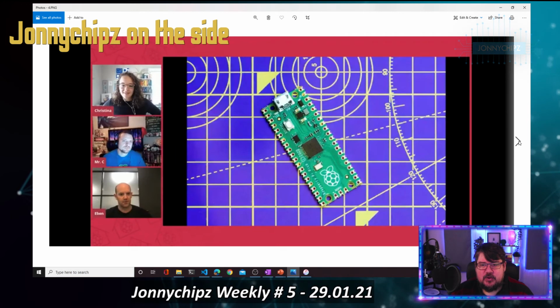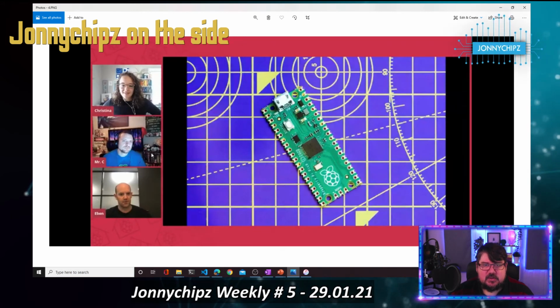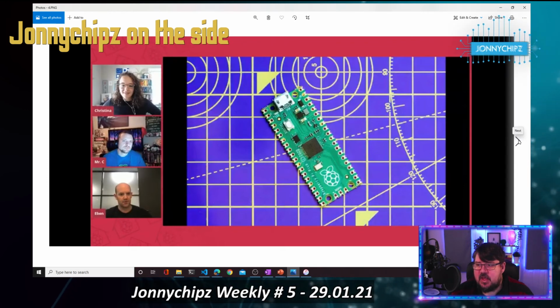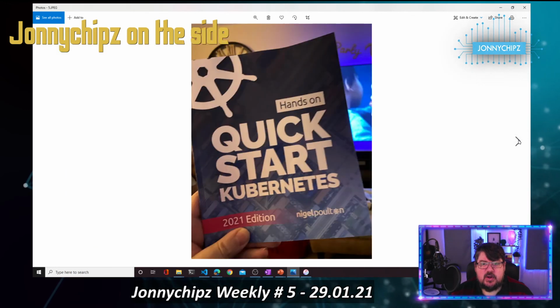Earlier on in the week, there was a talk from Eben Upton, who's the Mr. Raspberry Pi. Effectively, he did a talk with a few of his colleagues around the launch of the Pico. Some great insights. If you look up Raspberry_Pi on Twitter, you'll see some links to that YouTube video. But it was really good insight where the guys do some live wiring and live coding just to show you what's involved with that. So really good fun, and a great way of getting into the space, really.